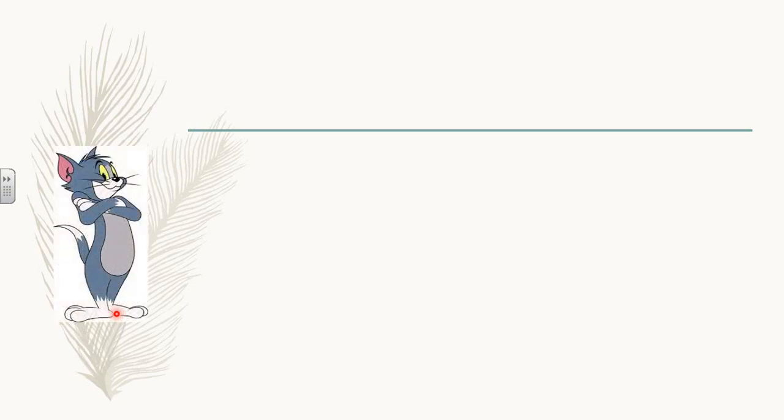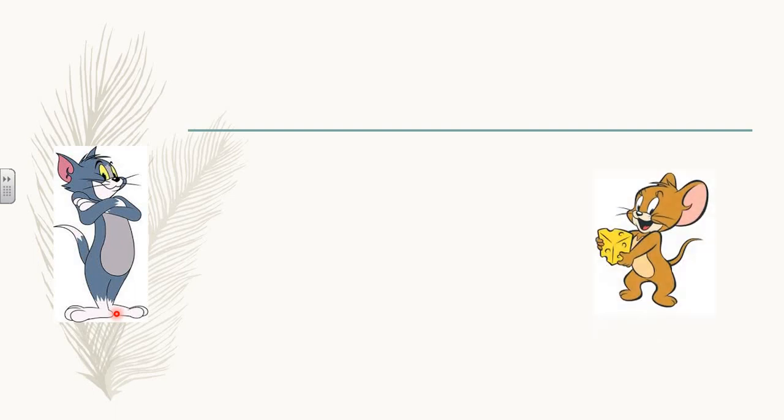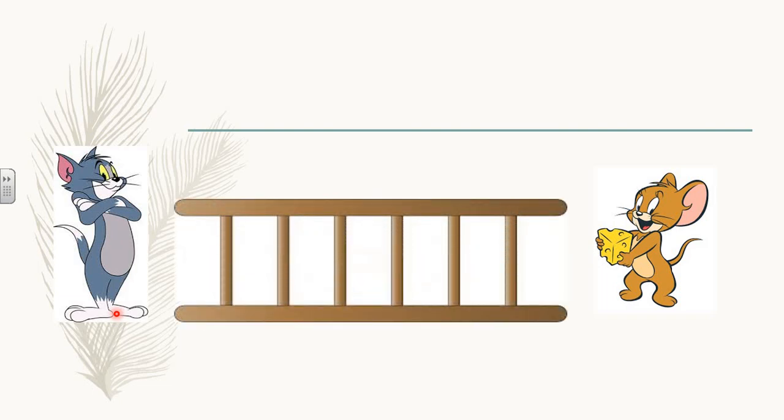Mr. Tom. Oh my god, Jerry with the cheese. Yummy. Now, Tom wants to catch this Jerry. He saw a ladder with numbers in it. Can you see this ladder with numbers? So he thought of jumping on the numbers to reach Jerry. Okay, so let's see how he's jumping.